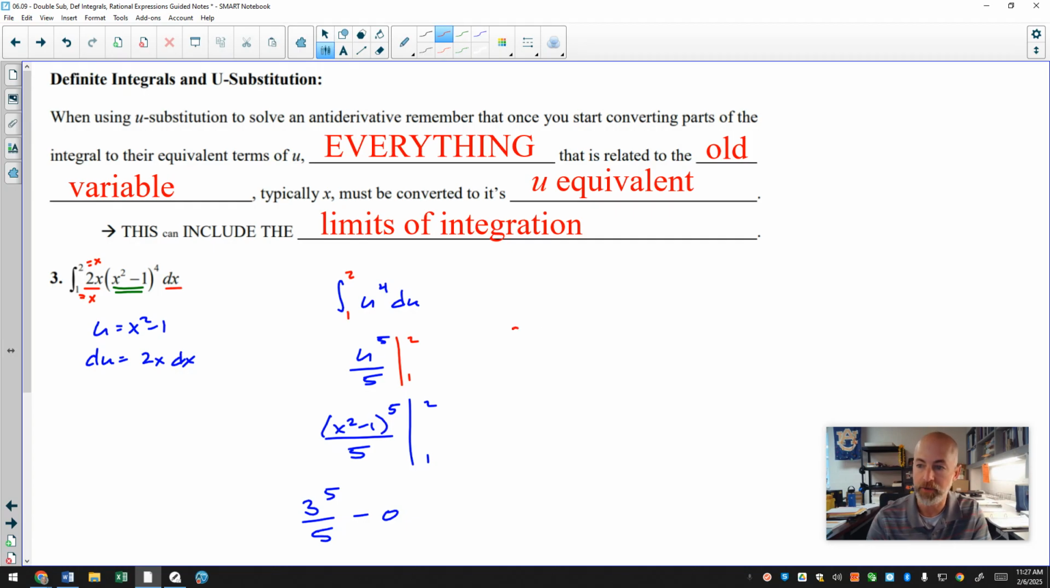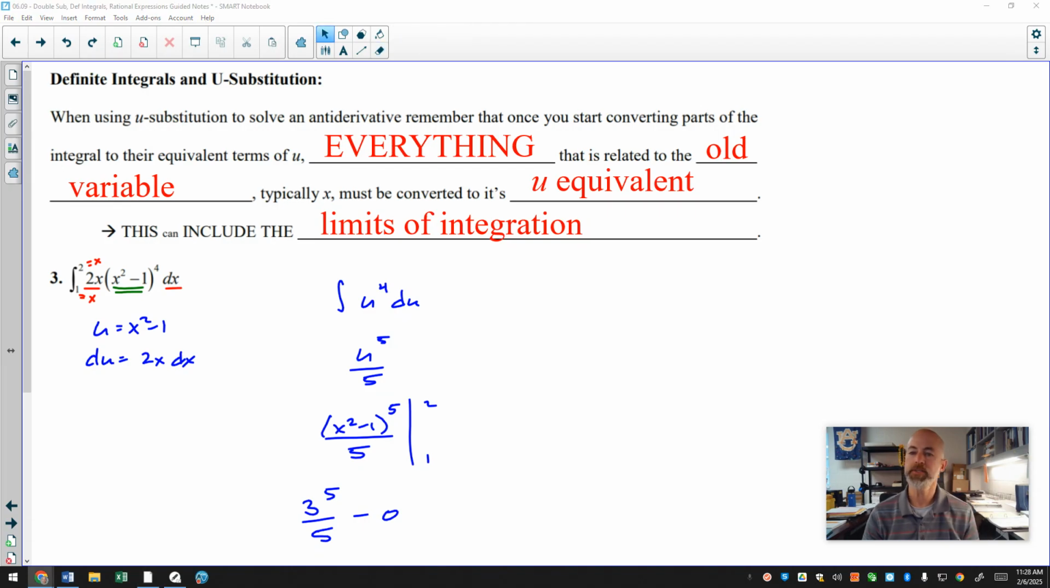If I plugged in there, I would get 2 to the 5th over 5 minus 1 to the 5th over 5, which is not the same as the right answer. So be very, very careful with those limits of integration. The original limits of integration of 1 and 2, in this case, must be plugged in for the x. However, there is another way to do this. I'm going to show you that on the next page.